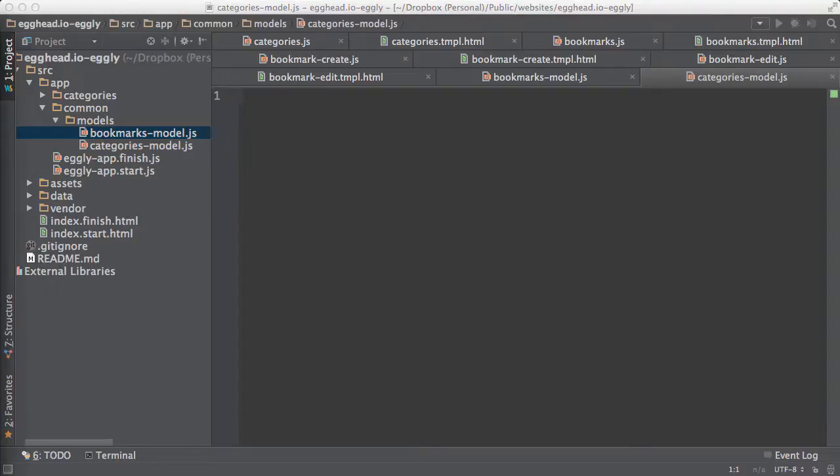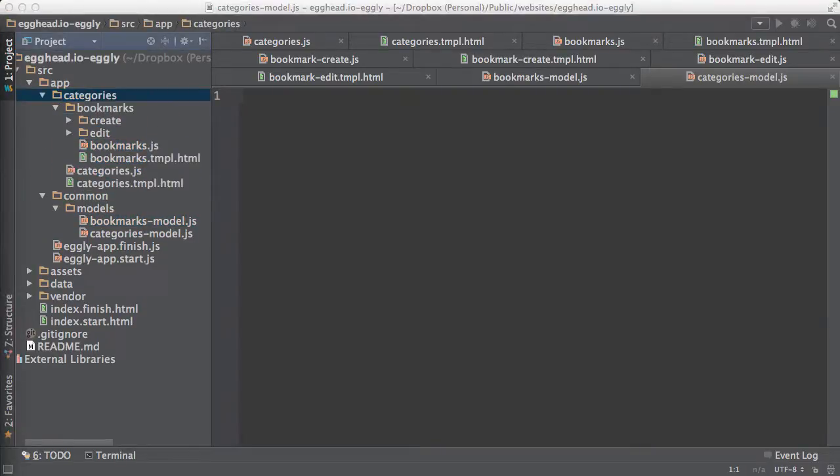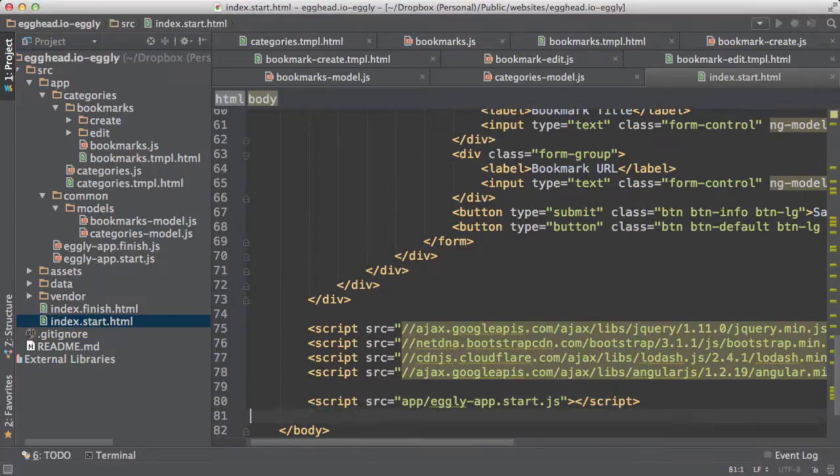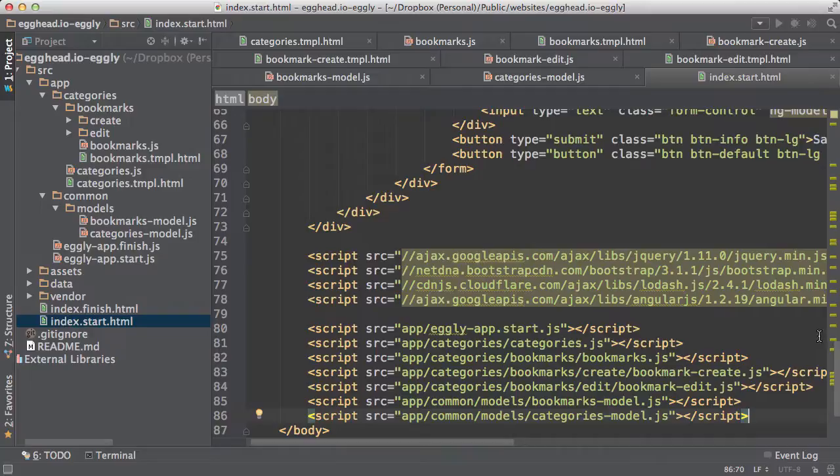And now that these files and folders have been created, we just need to include the resources into our main HTML file. So we'll jump down here to the bottom, paste these in, and this sets us up perfectly for our next lesson, where I will show you how to use submodules to organize the code that will actually live within these files.